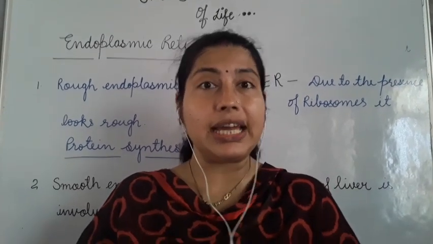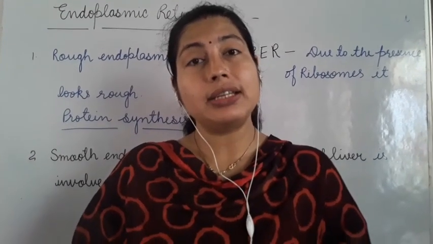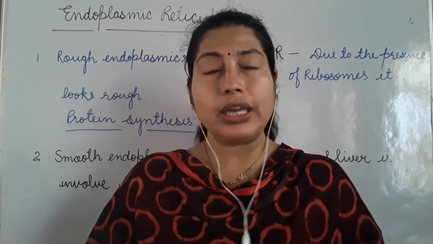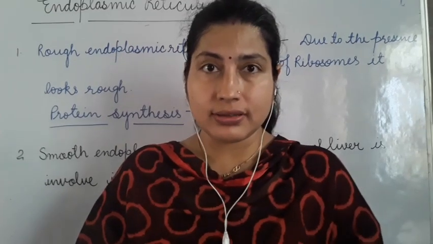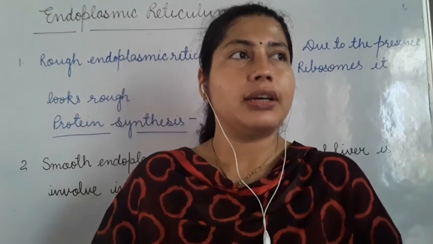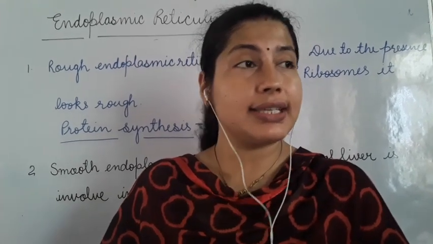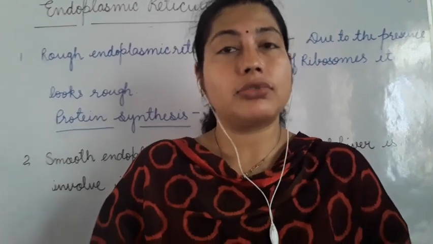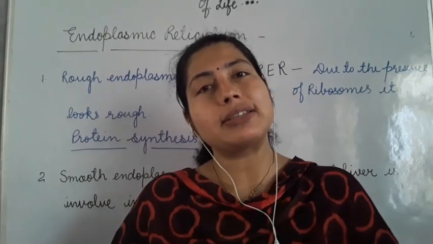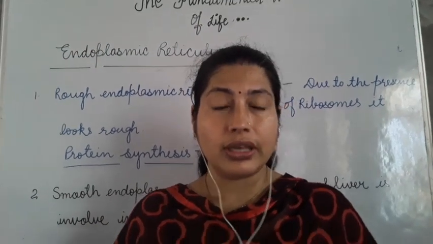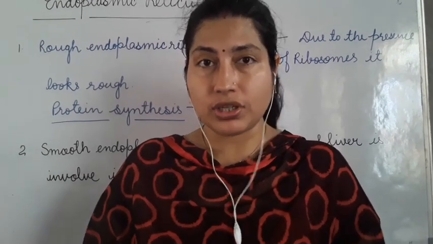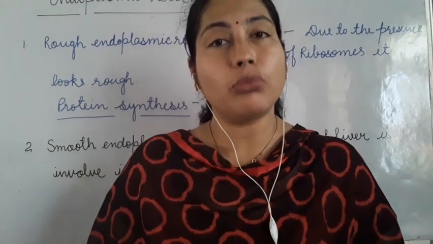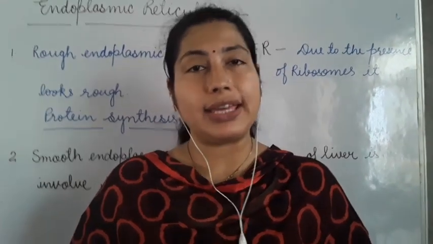the detoxification process, and especially the endoplasmic reticulum, and smooth ER. Smooth ER is involved in the detoxification process. So it removes poisons, not poison actually. It removes insecticides and pollutants and some drugs. And how do these substances enter our body? These substances enter our body through food, air, water. And what is the function of SER? A very important function: removal of all these toxic substances from the body. So this is the important function of SER.